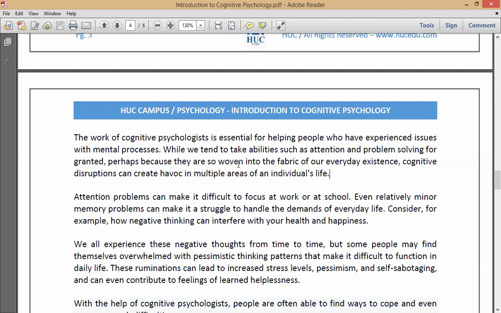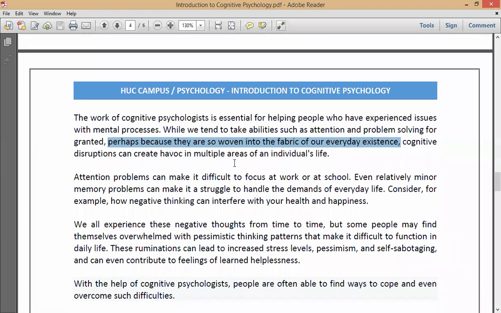So here they have said that perhaps because they are so woven into the fabric of our everyday existence. That means they highlight the importance of a cognitive psychologist in our everyday existence. So it's very, very important to coordinate with a cognitive psychologist if we have any of the above mentioned problems.